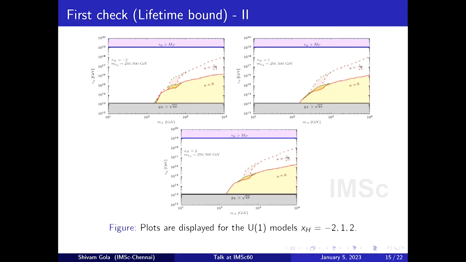This is a U1 model, and I chose a very generic U1 model. Generic U1 model means there are many types of U1 model, and you can shift from one U1 model to another just by choosing the right parameter. That is what is done here, and for each U1 model you see some white portion and some colored region. The white portion is the one where the lifetime constraint is satisfied. So the first check is done: our model has a viable parameter space which satisfies the second requirement of dark matter, that it should be stable.